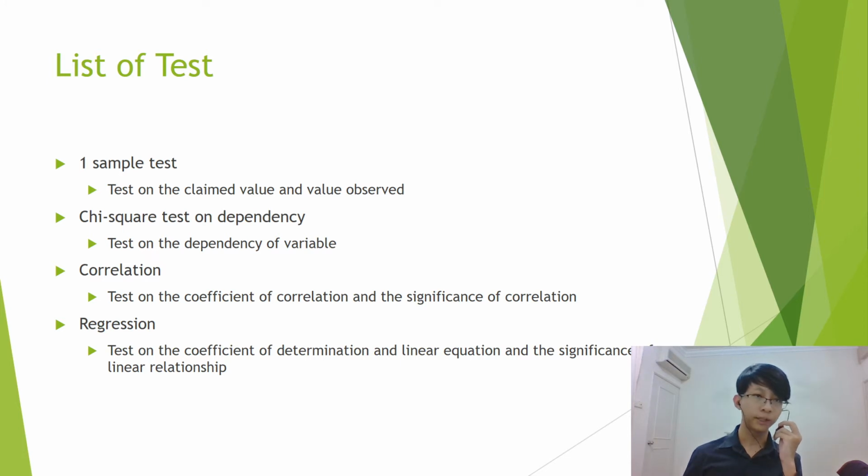Next, for the tests that we're going to do for this study, we're going to have 4 tests. The first is the one sample test, which is a test on the claim value and the value observed. The next is the chi-square test on dependency, which is a test on the dependency of variables. And then we're going to do the correlation test, which is a test on the coefficient of correlation and the significance of correlation. And last but not least, we're going to do the regression test, which is a test on the coefficient of determination, the linear equation, and the significance of the linear relationship.